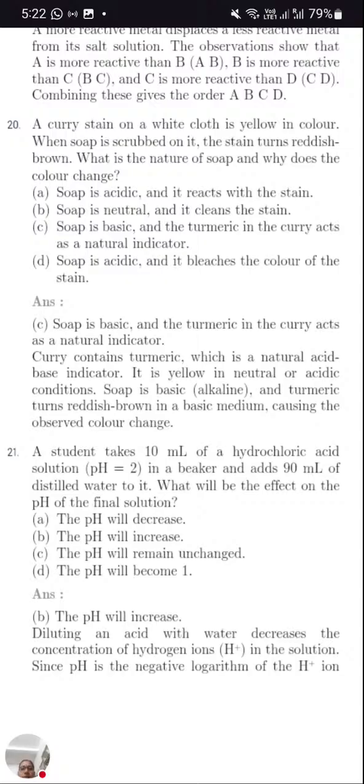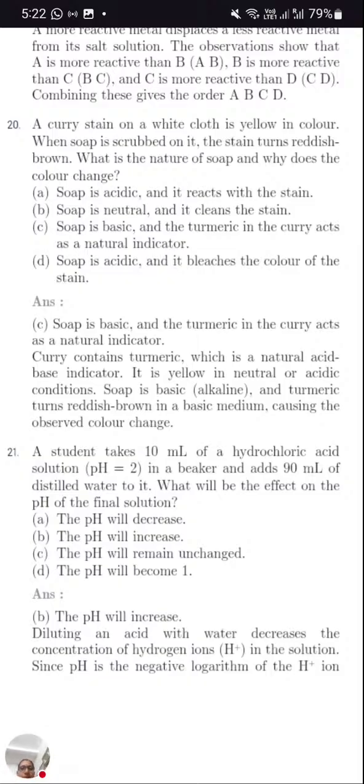So here first one, soap is acidic, it's wrong. Soap is neutral, that's also wrong. Soap is basic, correct. Again it is given acidic. So option C is the correct one. Soap is basic in nature. Turmeric in the curry acts like a natural indicator. So turmeric is a natural indicator.